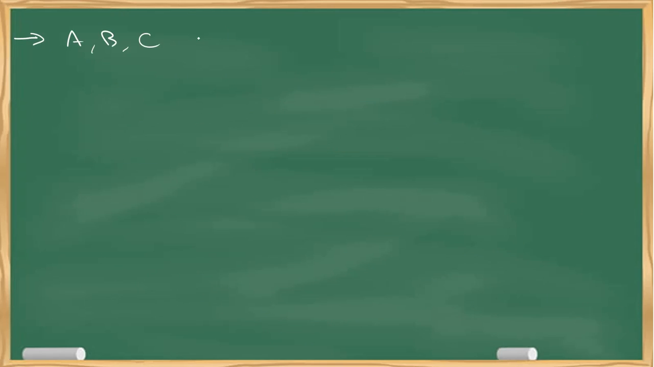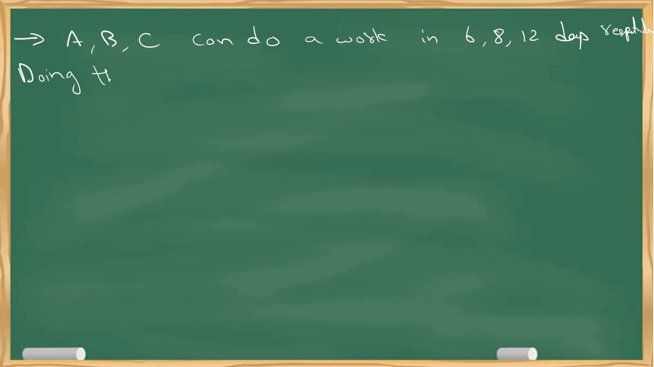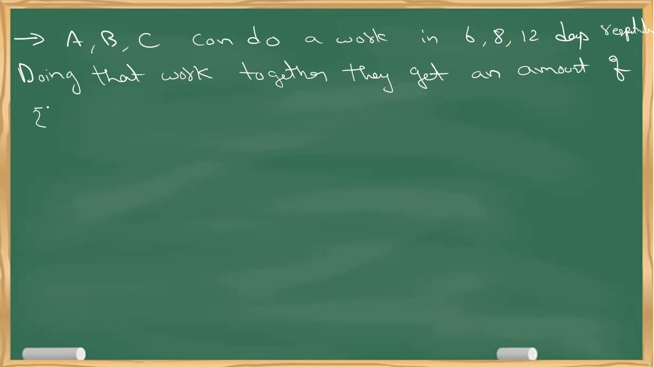A, B, C can do a work in 6, 8, 12 days respectively. Next, doing that work together, they get an amount of rupees 1350. Find B's share in that amount.